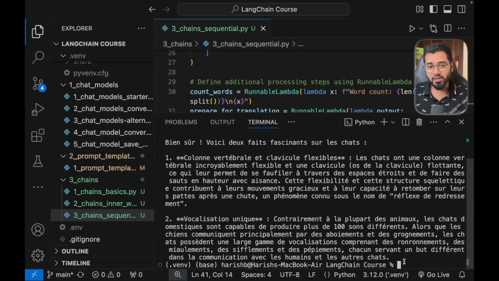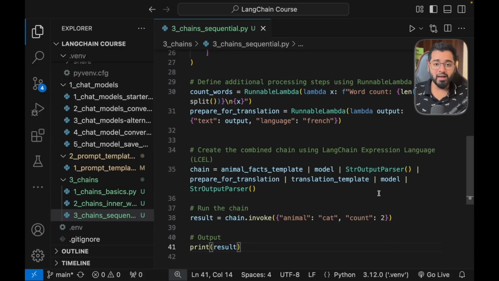And we can even further extend this, right? So we can create another runnable, which is now going to talk to the Twitter API, right? And then post that particular fact as a Twitter post, basically, right? So you can see that sky is the limit when it comes to working with chains, right? We can keep on adding more and more chains sequentially in a straight line, right? So that is what sequential chaining is in a nutshell. So in the next section, we'll actually be looking at a type of chaining called parallel chaining. So I'll see you there.